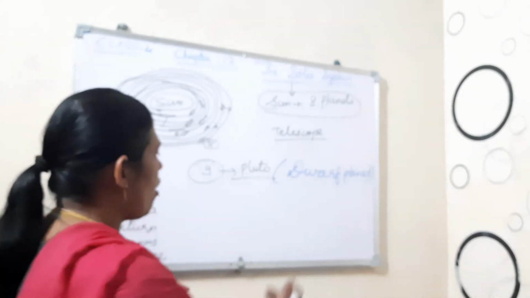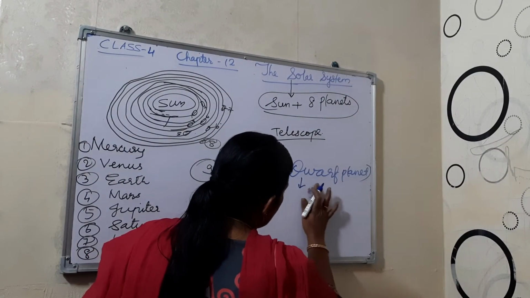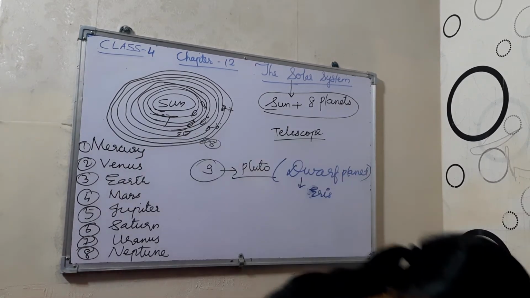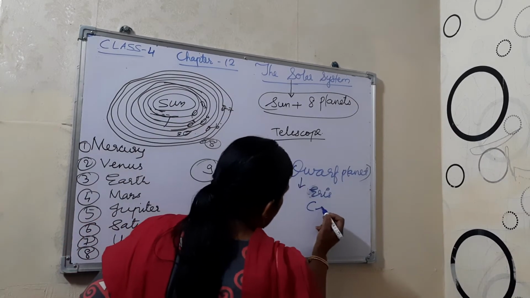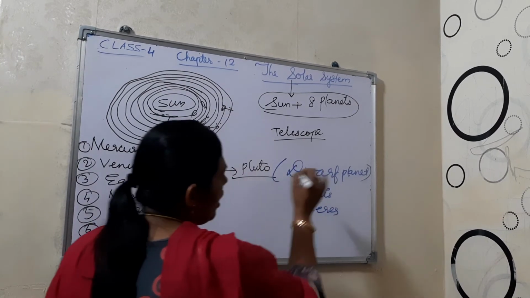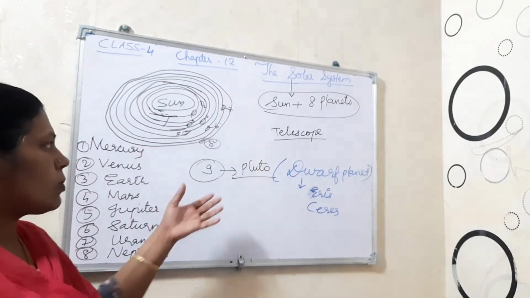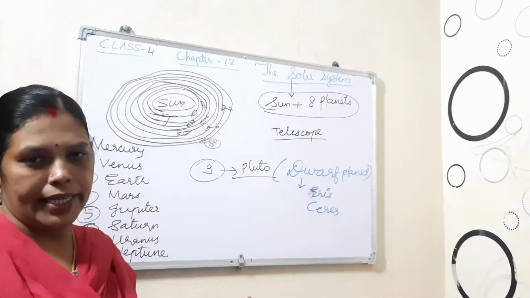Some more dwarf planets are there, such as Eris and also Ceres. They are also dwarf planets. Clear? I will explain all these planets in detail.